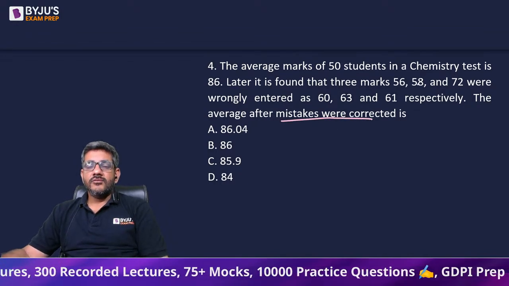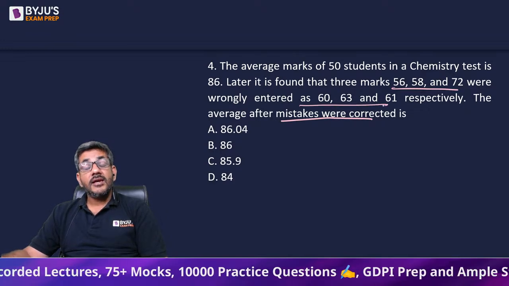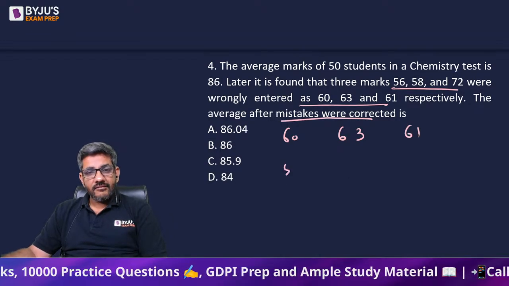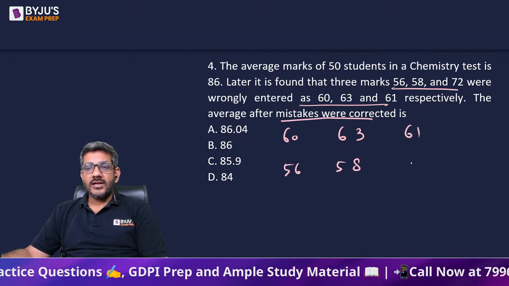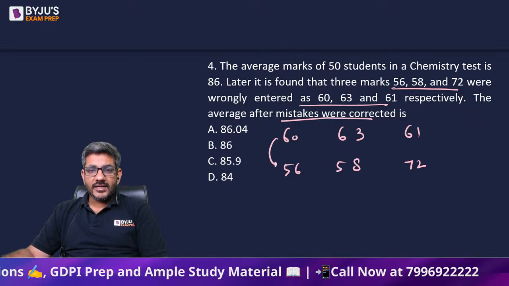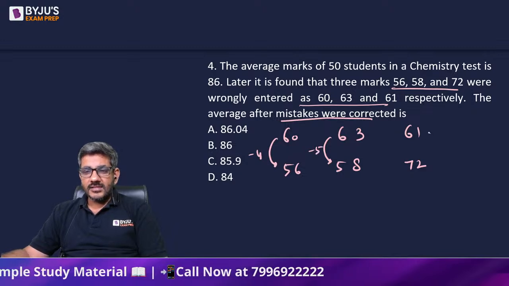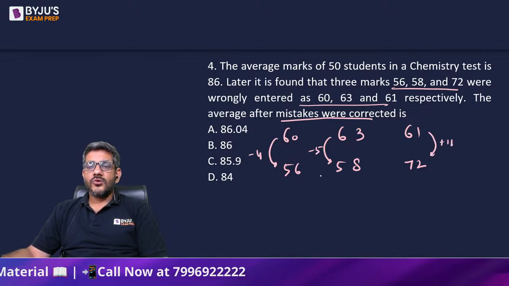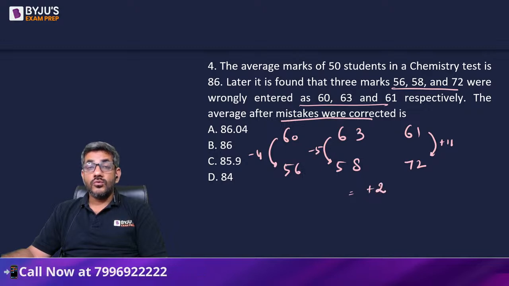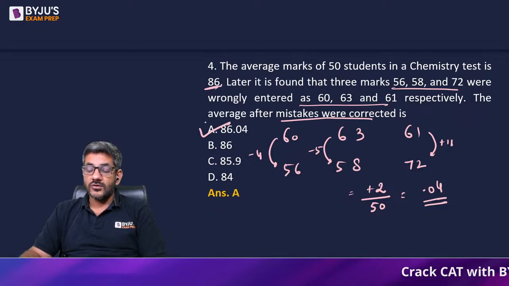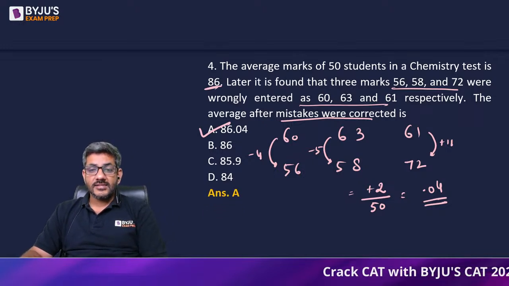Now when the mistake is corrected, वो कह रहा है ये तीनों मार्क्स हमने ये एंटर किए हुए थे, so that means they had entered this and they have to enter this. So ultimately when the mistake is corrected, this will decrease by 4, this will decrease by 5, and this will increase by 11. So net there is an increase of 2. If there is an increase of 2 in 50 numbers, in every number there is an increase of 0.04. So previously the average was 86, now it is 86.04, and yes, option A is the correct answer.